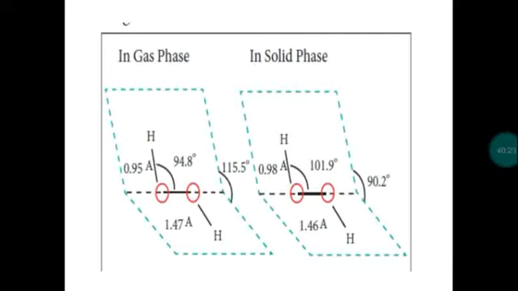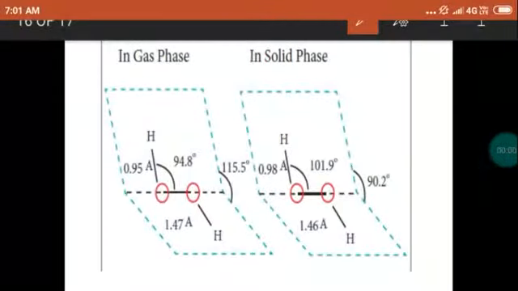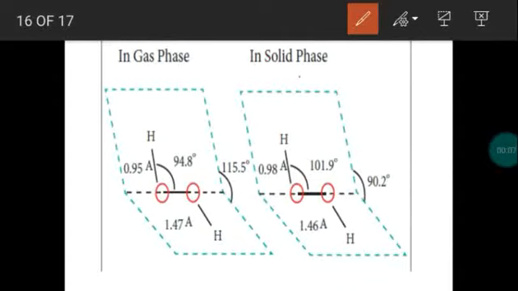So when a book is partially opened, that means 50%, this structure will be compared to the structure of hydrogen peroxide. So if you have any confusion regarding the structure, you think about a book. If a book is opened partially, that structure is related to the structure of hydrogen peroxide. Okay. So in gaseous state as well as solid state, we are going to compare bond angle as well as bond length. Now we are going to compare the structure of hydrogen peroxide in gaseous state as well as solid state.